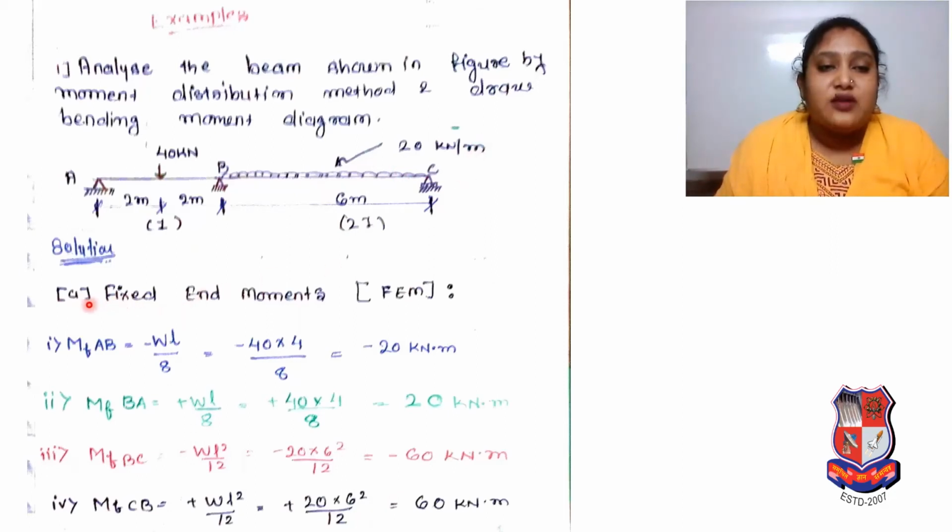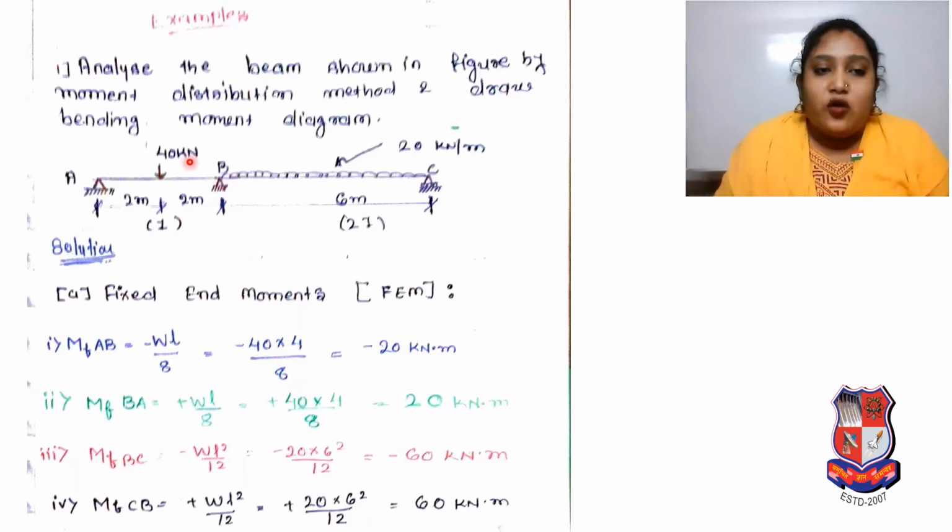So first, as per the steps, what do we have to do? We have to find the fixed end moments, and we are aware of the equations for fixed end moments. Fixed end moment at AB, where a simple support and a point load are there, will be minus WL by 8. So minus 40 into L, which is 4, divided by 8. So you will get minus 20 kilonewton meter. Now the fixed end moment for BA will be positive WL by 8, so whatever is there it will be positive.